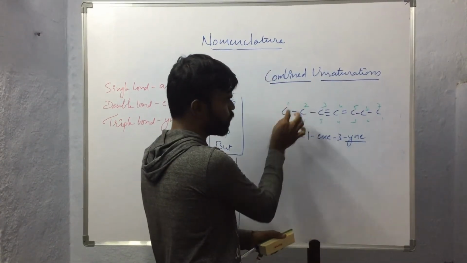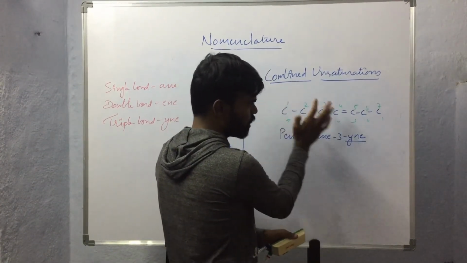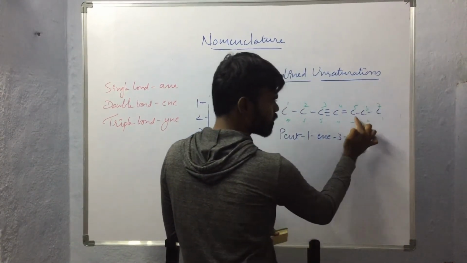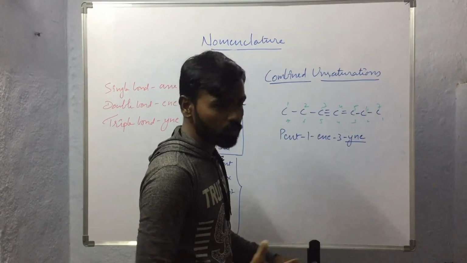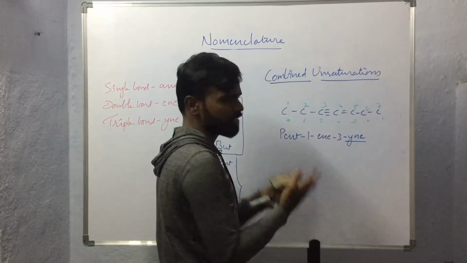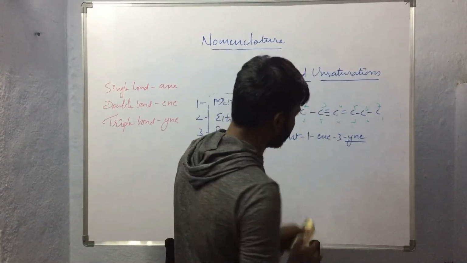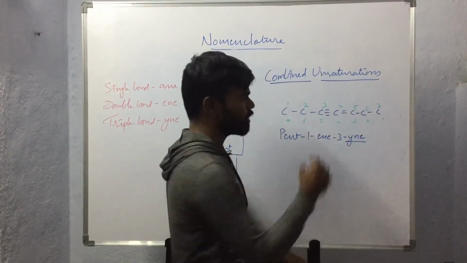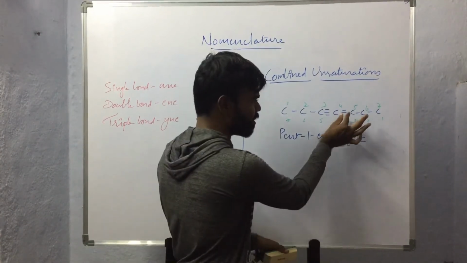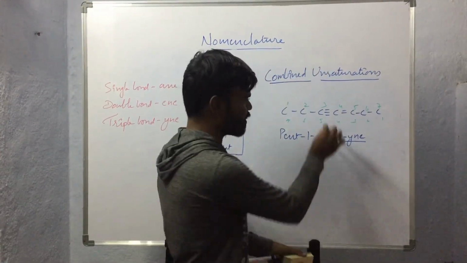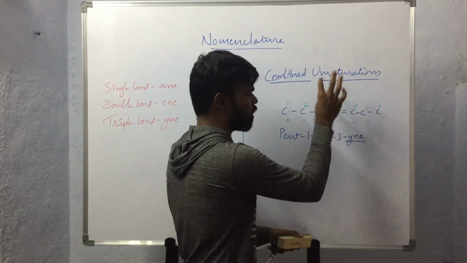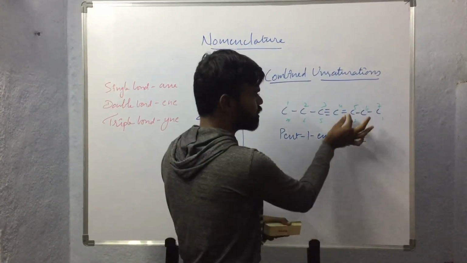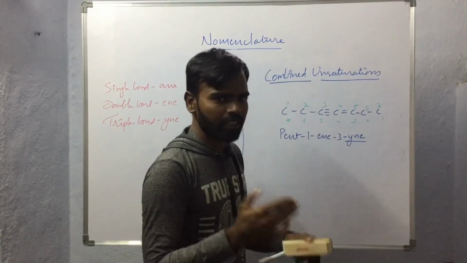So here if we start numbering from this direction, the third carbon atom is having unsaturation. If we start from this direction also, the third carbon atom is having unsaturation. So which thing we have to consider? So here in this condition we have to consider that the lesser unsaturation should get the least possible number. So here the double bond should get the least possible number, not the triple bond, because this triple bond, the higher unsaturation, we are using as the suffix, we will be giving the lesser unsaturation the first priority.